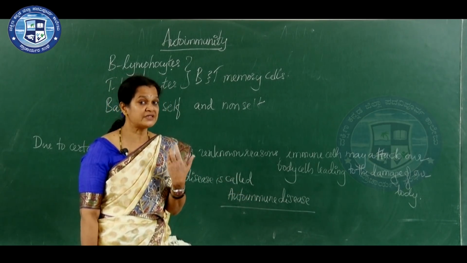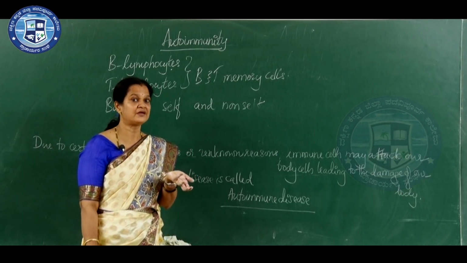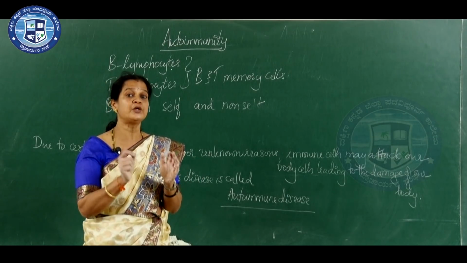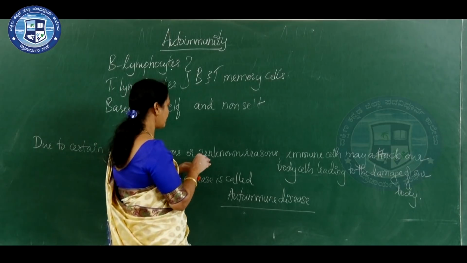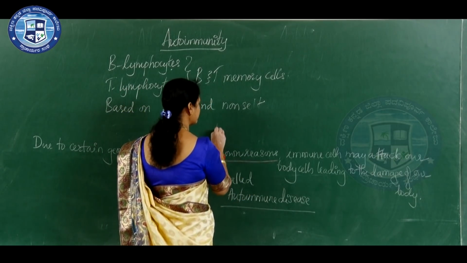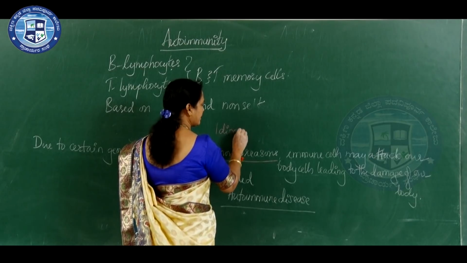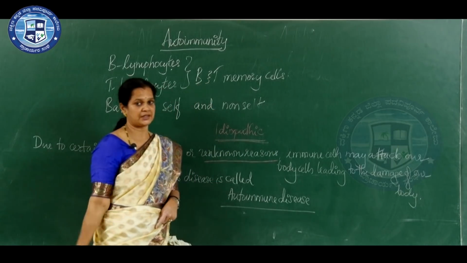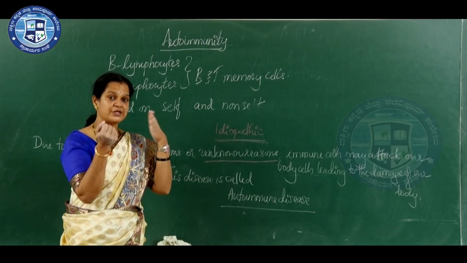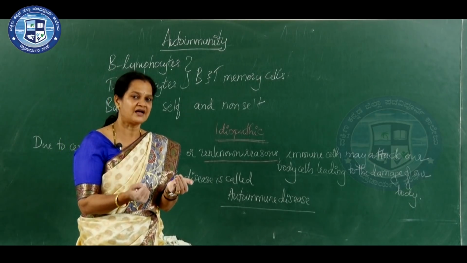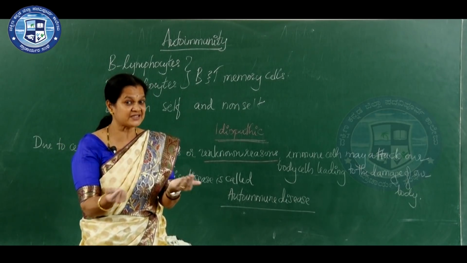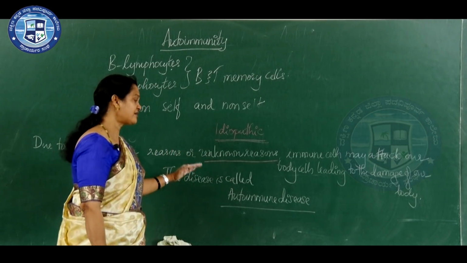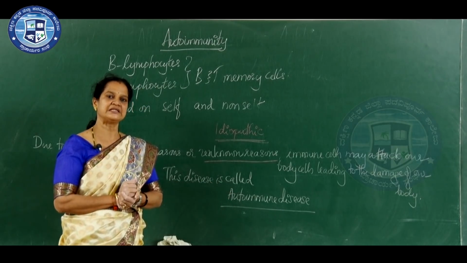And it may be due to some genetic reason, hereditary reasons may be there, or it may be due to unknown reasons. Reasons unknown anta helidre idiopathic anta heltare. So, it can be due to unknown reason or idiopathic. Idiopathic andre reasons gottirudilla exactly. Then it is called idiopathic. Okay. Due to unknown reasons or maybe due to hereditary or genetic reasons, our immune system attacks or immune cells attack our own body cells. So, body cells will be destroyed definitely, and that type of disease is called autoimmune disease.